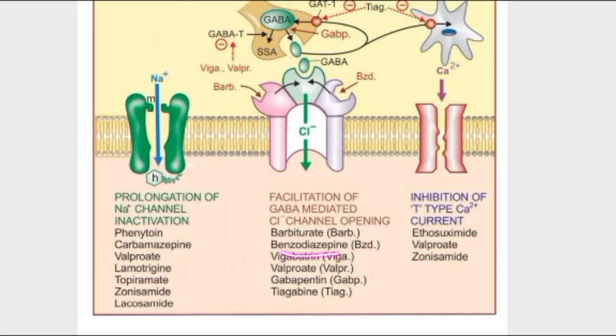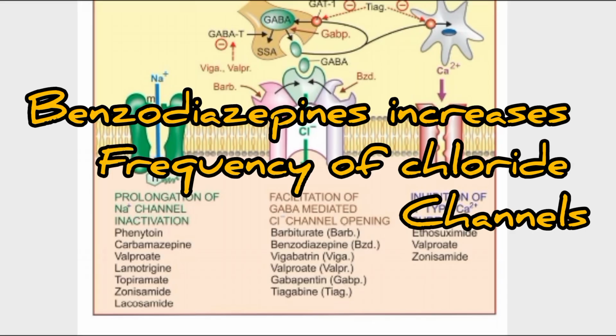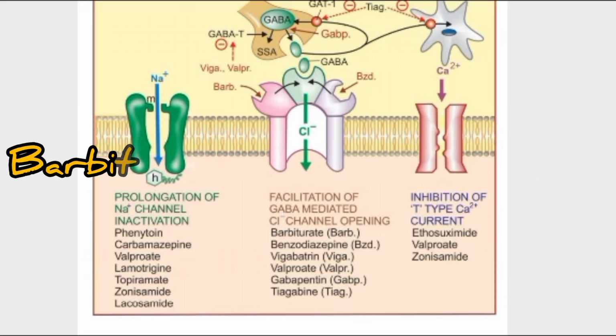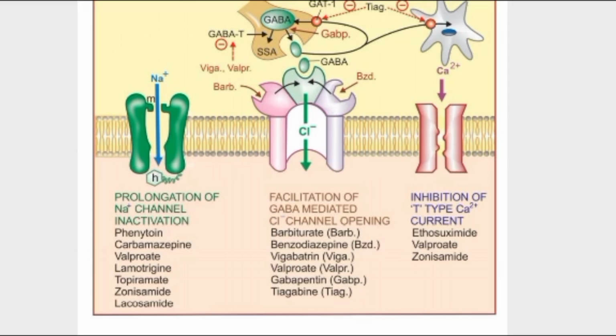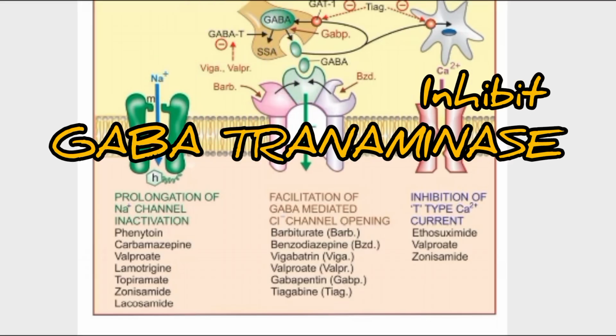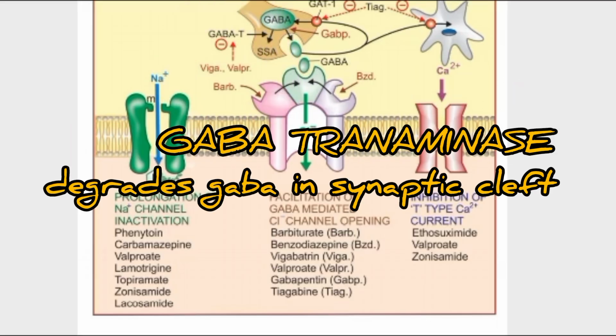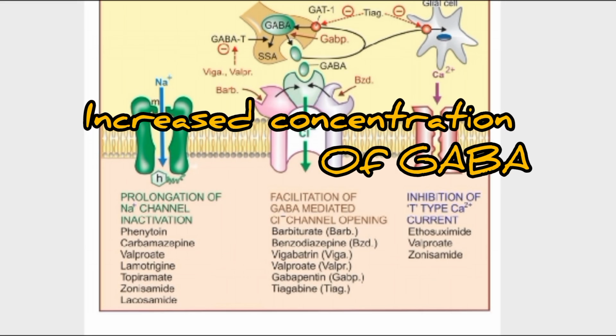Barbiturate, benzodiazepine. Here is something you have to know about benzodiazepine and barbiturates. Benzodiazepine causes increased frequency of chloride channel opening into the neurons, okay, and barbiturate causes increased duration of chloride ion flow into the cell. Next is valproate and vigabatrin. So these also facilitate GABA, but they have different mechanisms. So we'll see what that is. They inhibit the GABA transaminase. GABA transaminase is an enzyme which degrades GABA. So they inhibit this enzyme, and the concentration of GABA in the synaptic terminal is increased.